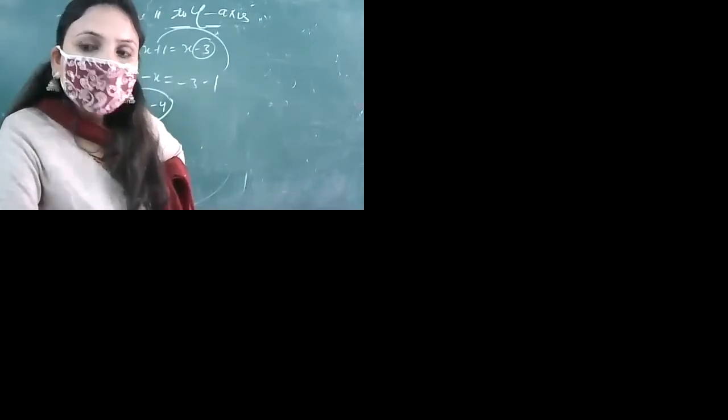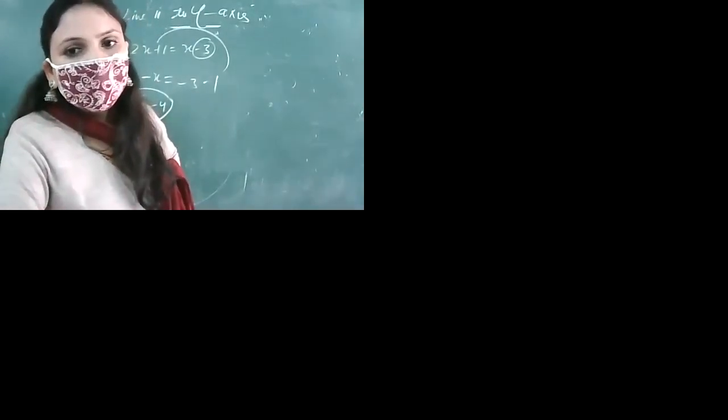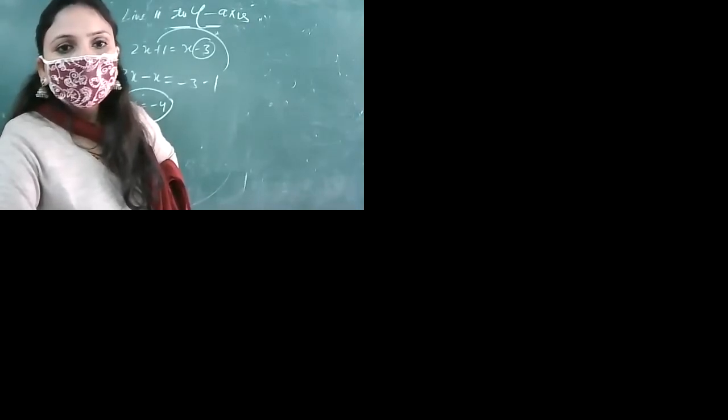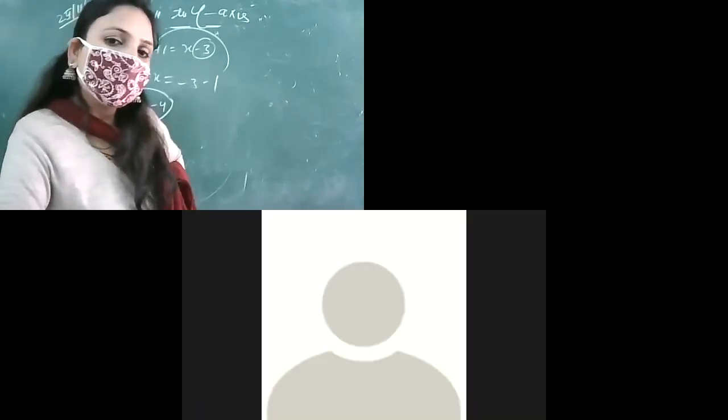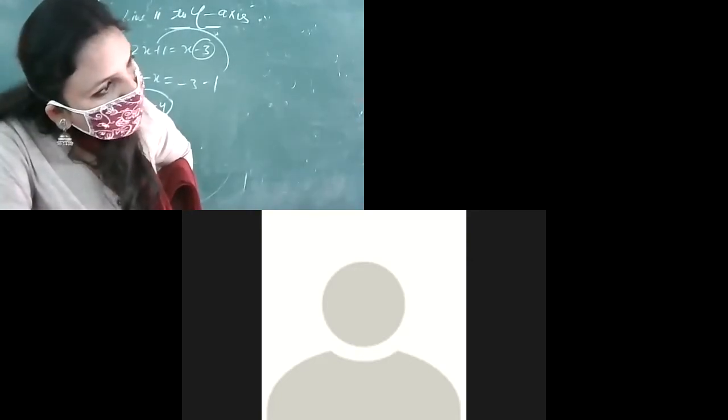Ma'am, am I audible? Speak up, बच्चे, speak loudly. Voice is not audible at all. Divita, Kanishka, I am offering you to unmute yourself. You are not unmuting yourself. You are raising hand but unmute नहीं कर पा रहे हो आप अपने। हाँ जी बोलो कनिष्का। Yes, ma'am. Speak up.